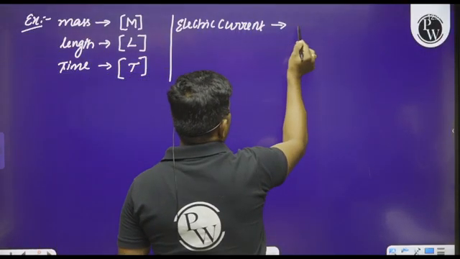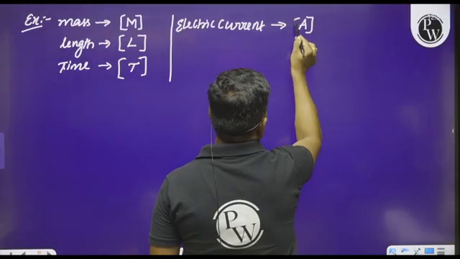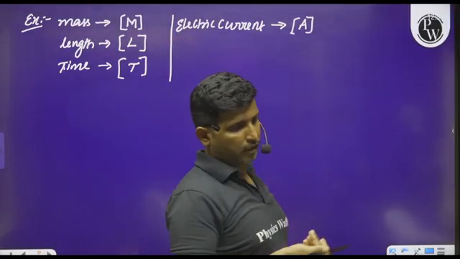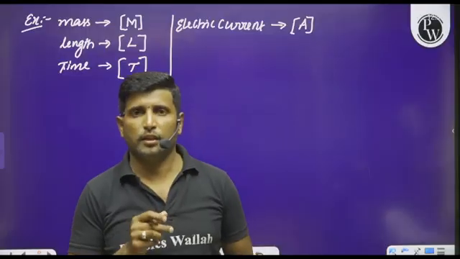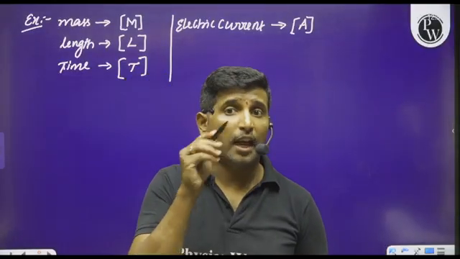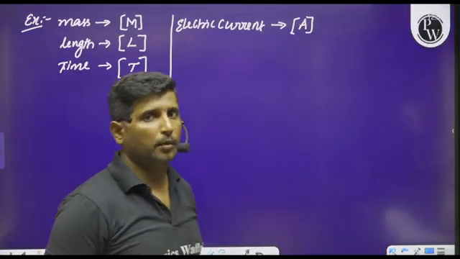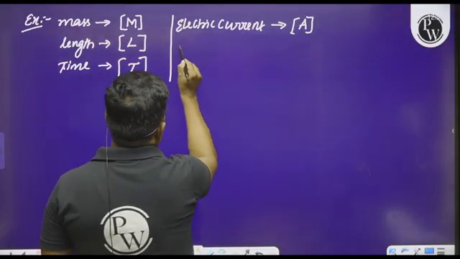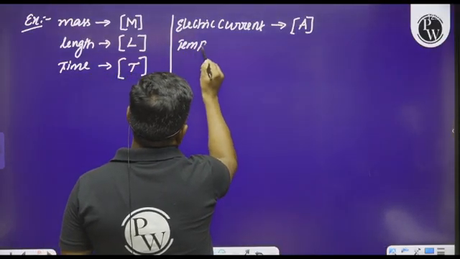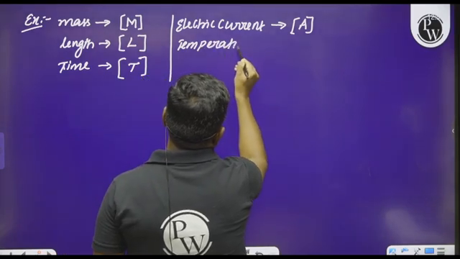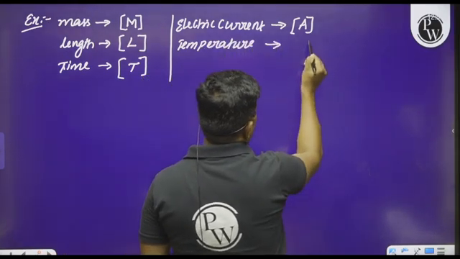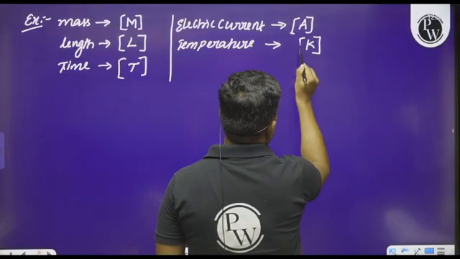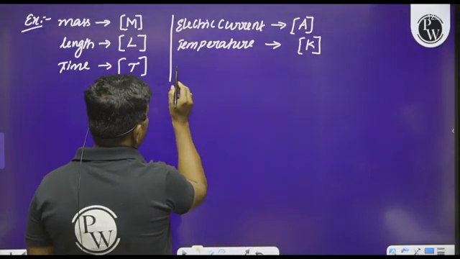Usually it is represented by the capital letter A, or in some materials it is also represented by capital letter I. So no worries. Electric current, capital A, and the temperature is usually represented by capital letter K within square brackets.